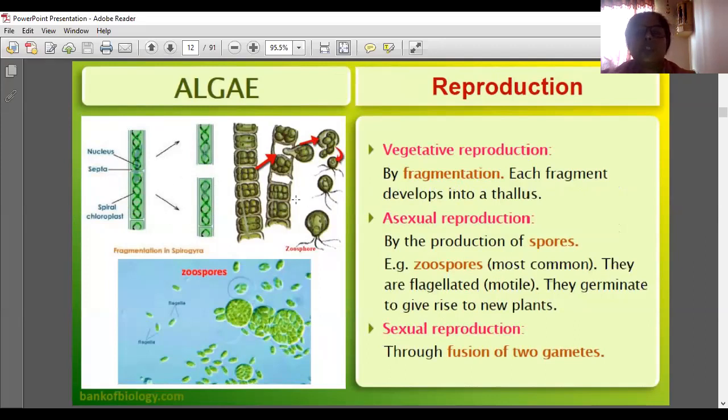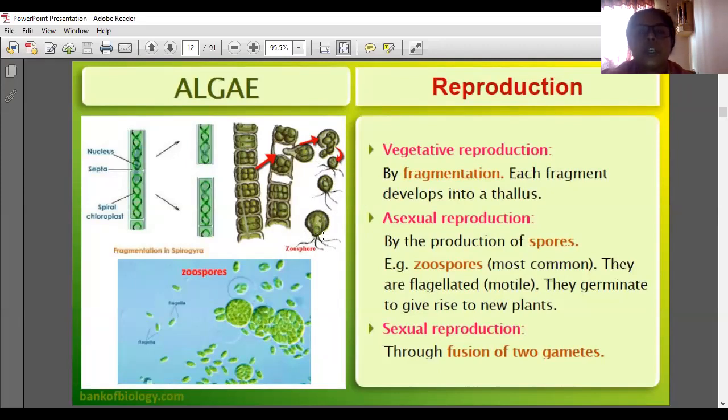And the development of zoospores is asexual reproduction by the production of spores. These are the spores, zoospores forming. Most common are zoospores. They are flagellated. Flagella are hair-like structures seen there. As they have flagella, they can move. The moving one is called motile. Motile means moving. So because of the possession of flagella, they can move.